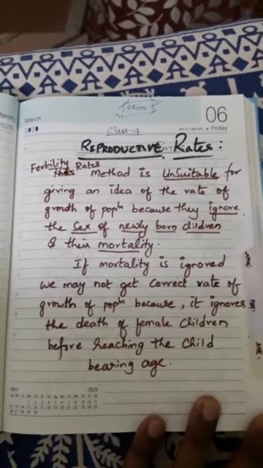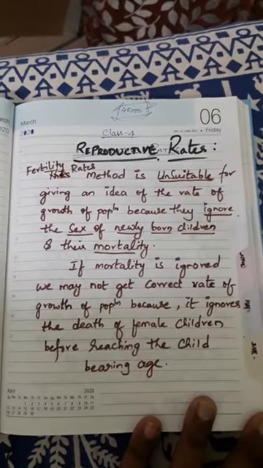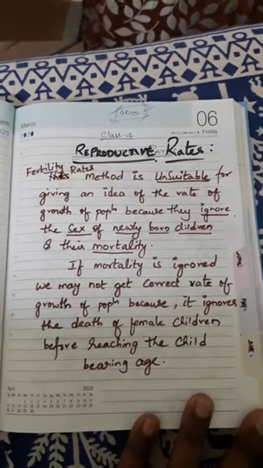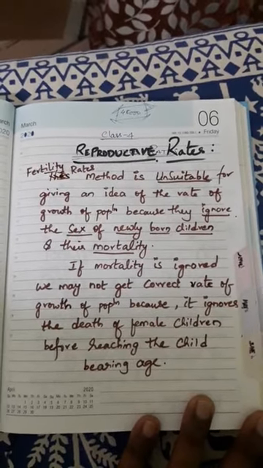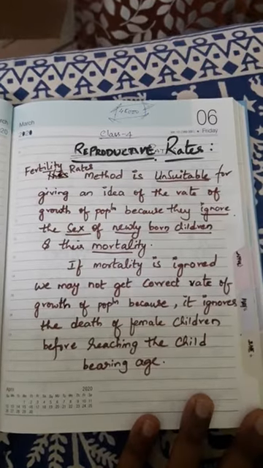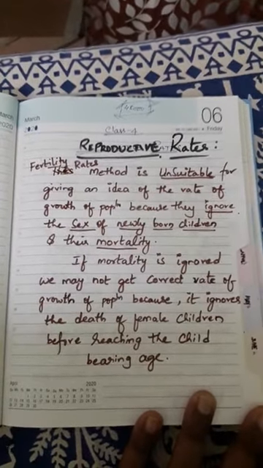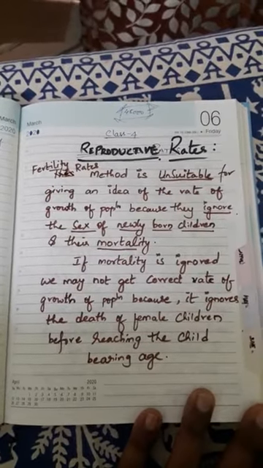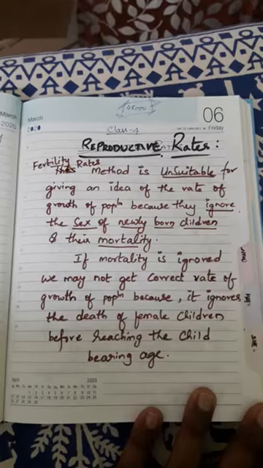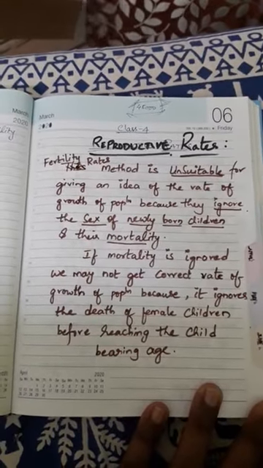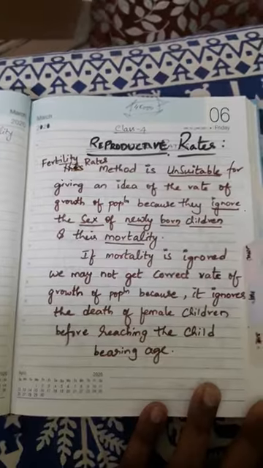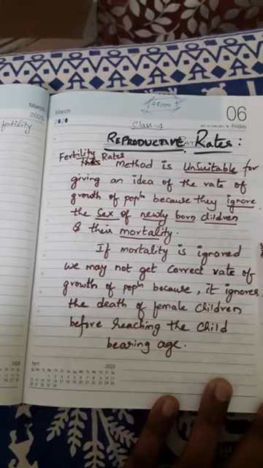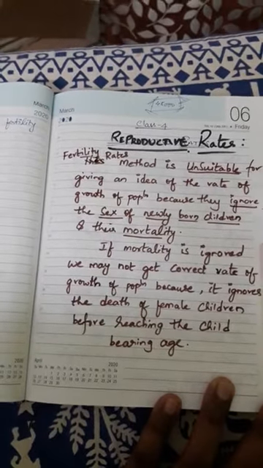Now, see, in the previous method, the fertility rates method is totally unsuitable for giving an idea of the rate of growth of population, which is one of the demerits we have discussed, right? In all four fertility methods, the rate of growth of population due to births is unsolvable because of ignoring the mortality rate.